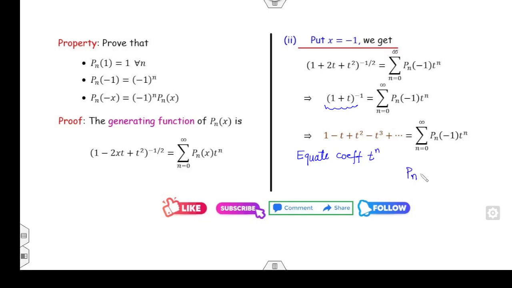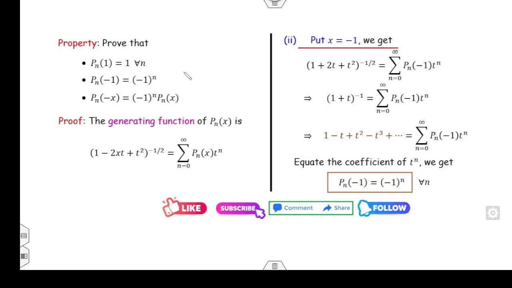The right hand side is P of n at -1. The left hand side is a plus minus, I can write into 1. So clearly P of n of -1 is -1 raised to power n. Third property: our target is to find P of n at minus x.